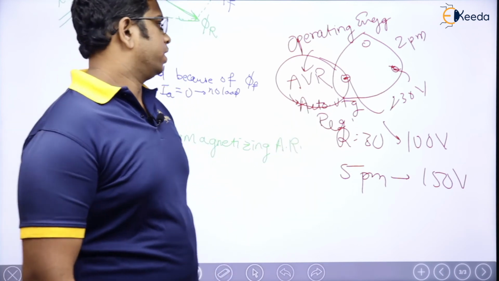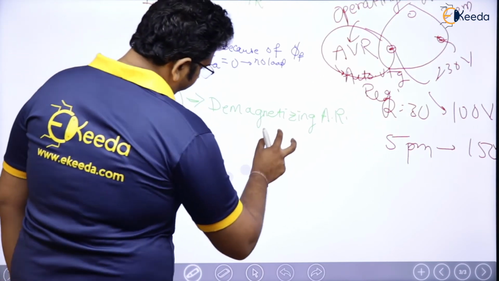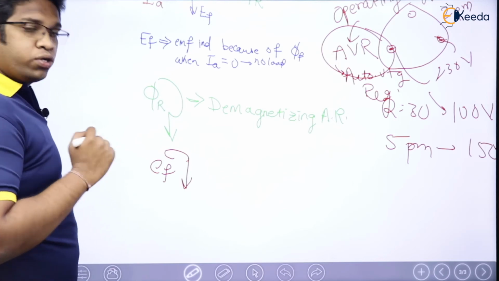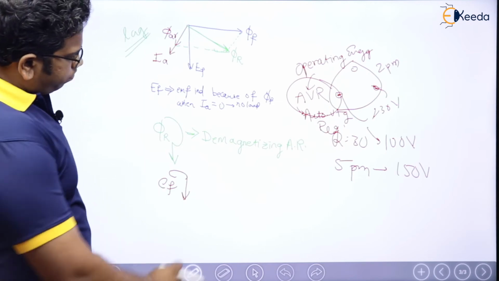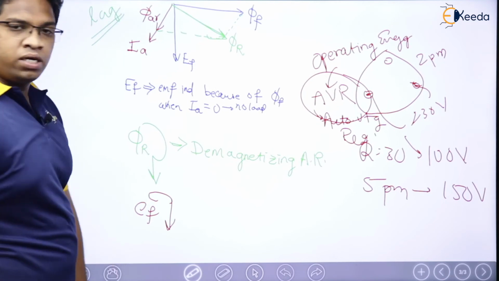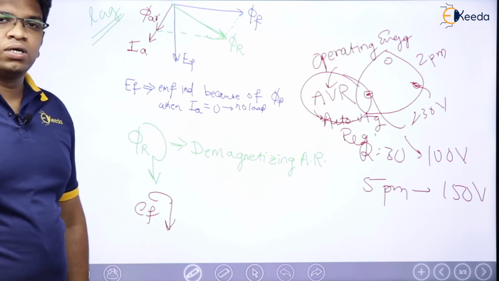Right? Now, see here. What is going to happen next? We have understood why EF should not change. So if EF should not be changed, then what has to be done? If I want my EF not to decrease, what will I do?